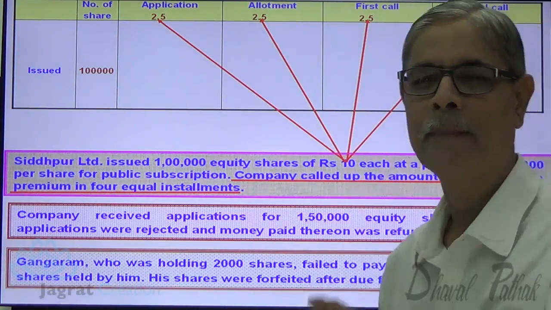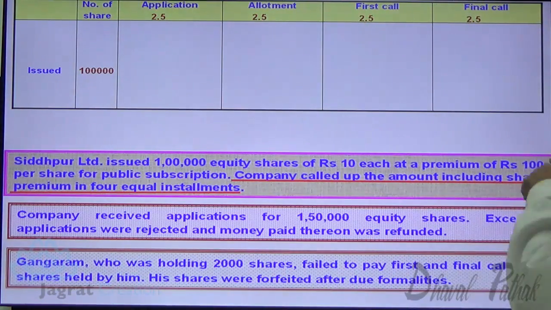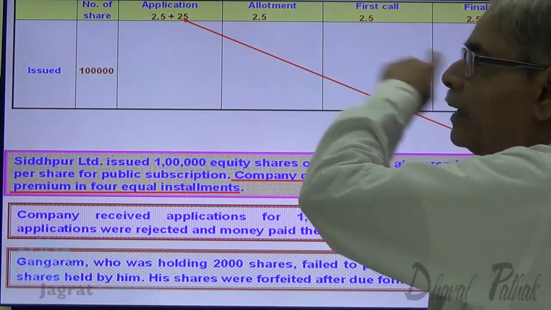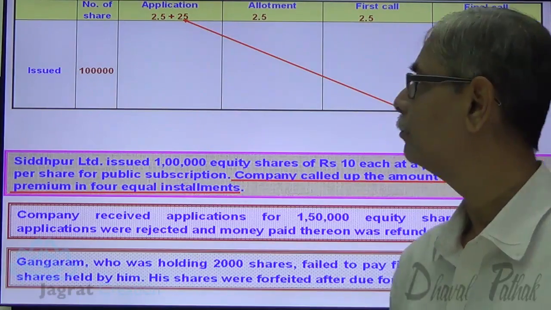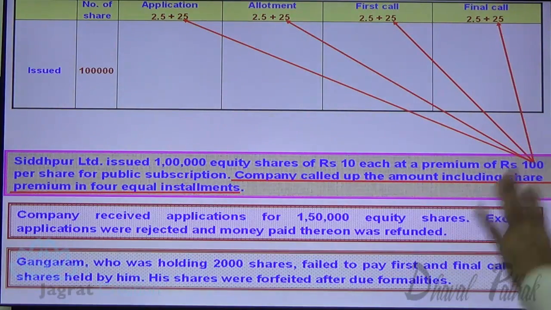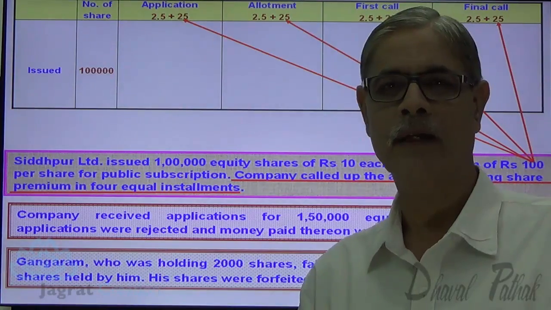How much is the premium? 100 rupees, demanded in 4 equal installments: 25 with application, 25 with allotment, 25 with first call, 25 with final call. This is how the amount is intended to be collected by the company.